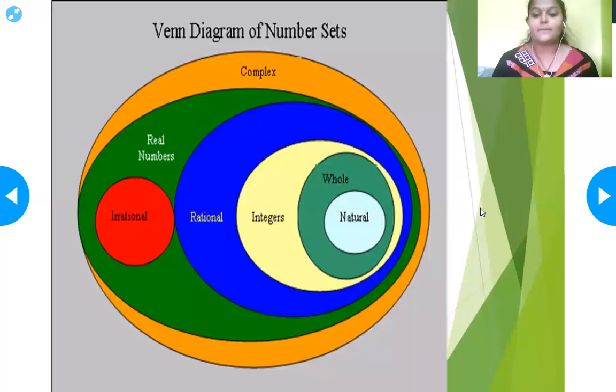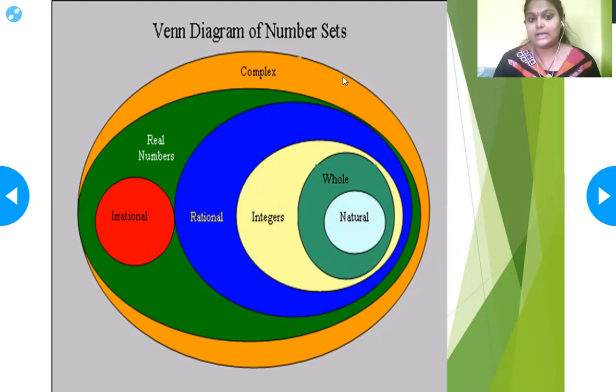Then this is the number system. This is the set, or a Venn diagram, of how the number system can be represented. Firstly, the number system is huge, and in that you have real numbers. What are real numbers? They are a combination of rational and irrational numbers.